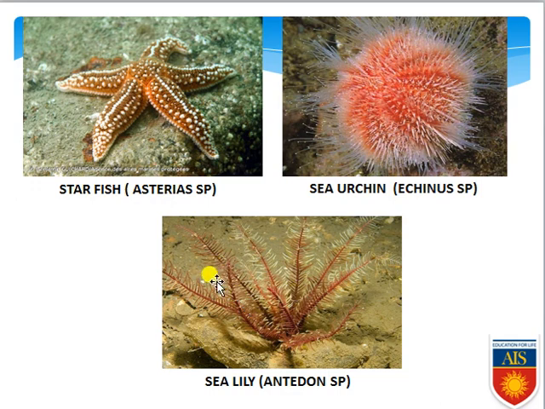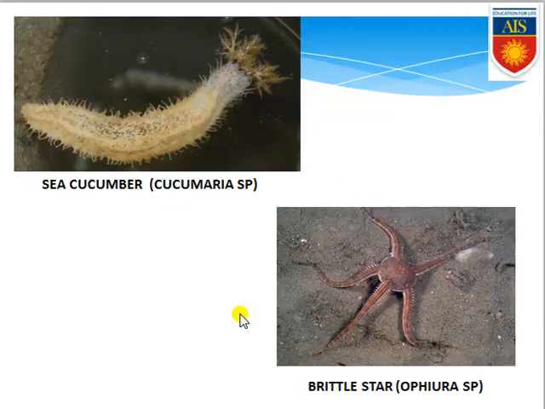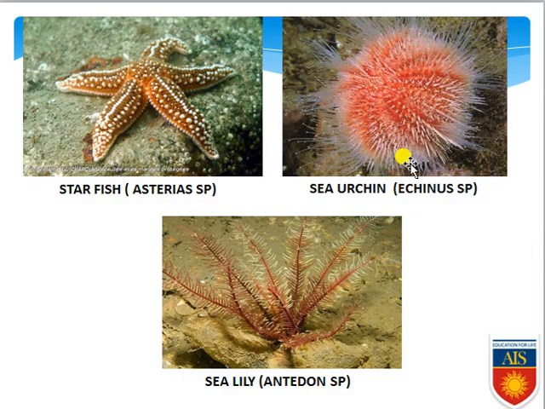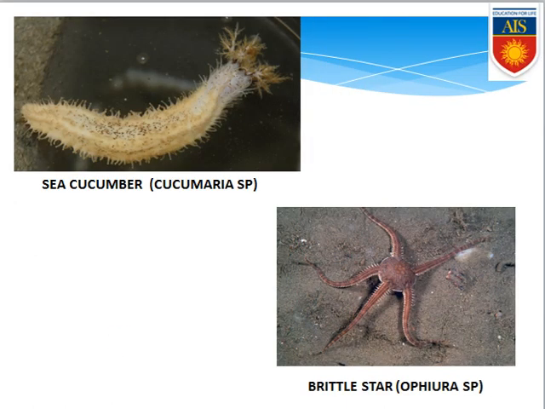This is a sea lily, looking like a lily flower, that is Antedon sp. This is sea cucumber, that is Cucumaria sp, and this is brittle star, looking like a star, so brittle star, Ophiura sp. So these specific organisms, starfish, sea urchin, sea lily, then Cucumaria or sea cucumber, then brittle star, these organisms belong to phylum Echinodermata.